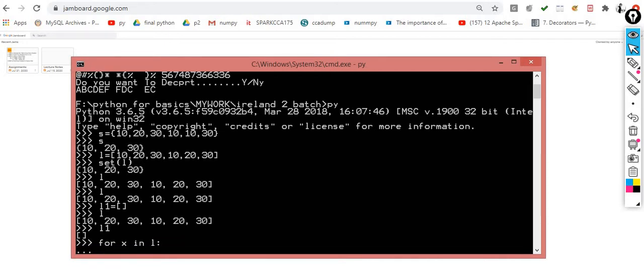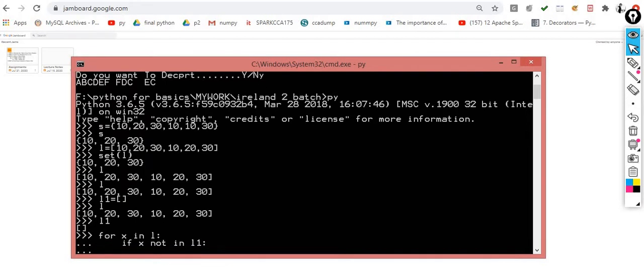Okay, so after that I am making my condition: if X not in L1, then what am I supposed to do? I am supposed to put that value into that container, and I know the way to put that value into that container: L1.append(X). That's it. My logic is ready.